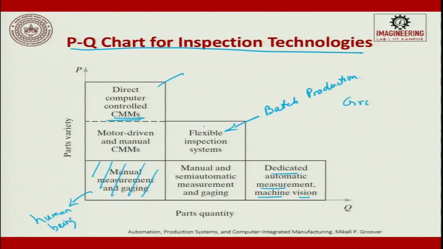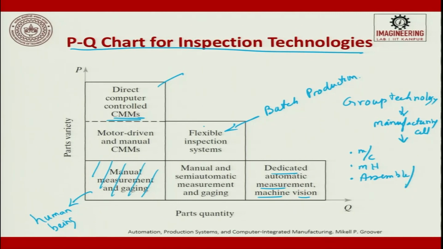When we talk about group technology leading to a cell, that is to say a manufacturing cell, we will have machines, we will have material handling devices, we will have assembly and inspection. So, for inspection we have to think which machine to use and what should be the level of automation.